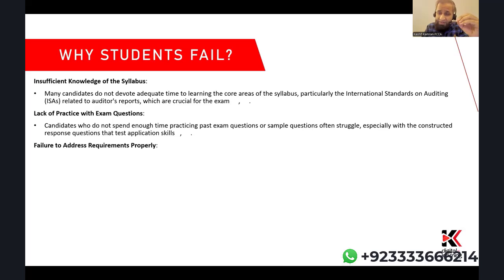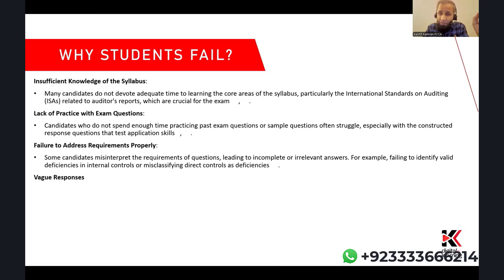If you partially understand the requirement, or don't understand it from the perspective the examining team would have liked, you're giving a wrong answer. So understanding the requirement is important. When I do practice in my classes, I lay a very strong emphasis on understanding the requirement, which is crucial.